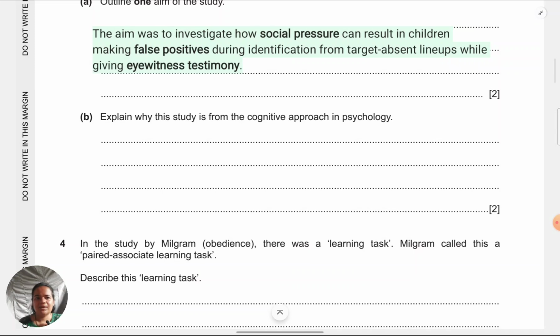Next is explain why the studies are from the cognitive approach. This question is extremely common. They ask for some approach and they expect you to link it to the assumptions.